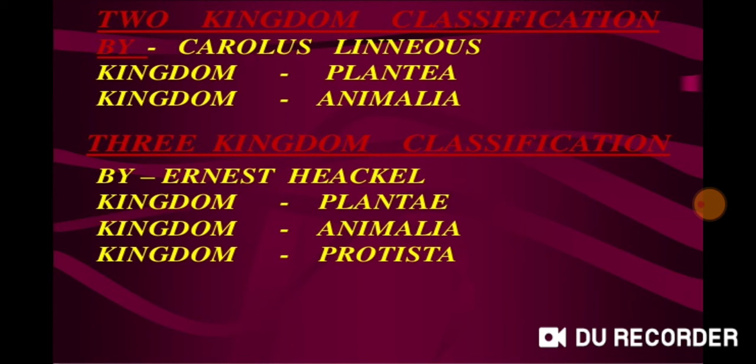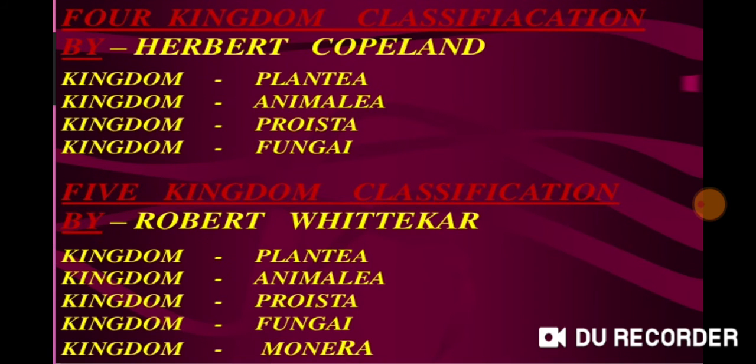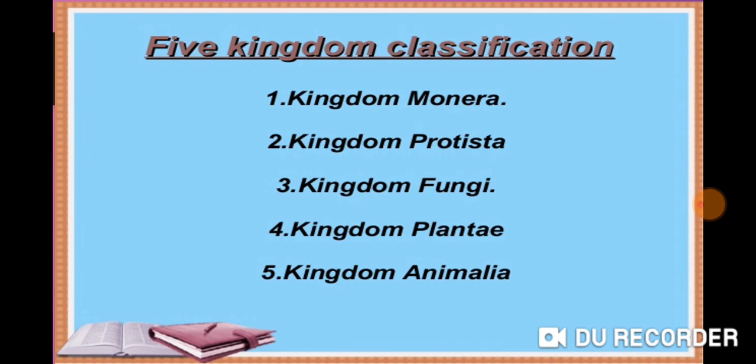That was Plantae, Animalia, Protista. So this is how scientists came and they introduced their systems. The last one which we are studying and which we think is more appropriate is the five kingdom system of classification by Robert Whittaker.